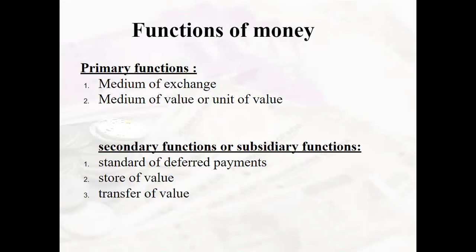Then store of value, yes, money can be stored. We all have bank accounts and then you store the money and then you earn interest on that. So yes, money can be stored, whereas in barter system, especially when it was related to perishable commodities, it was very difficult for us to store the perishable commodities because they would get spoiled. Then transfer of value, yes, money can be transferred from one particular person to another. Money can also be used for banking transactions wherein you transfer the money from one particular bank account to the other. So it is also considered as a transfer of value.